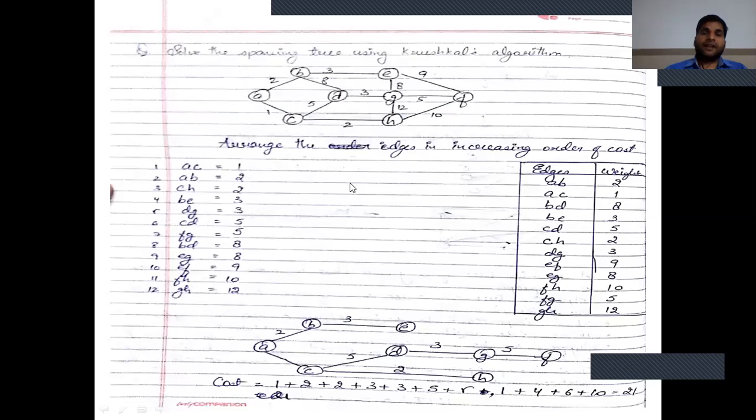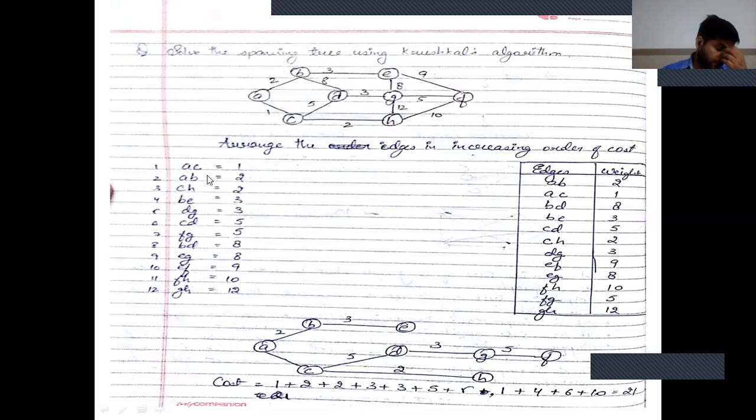So, another example of Kruskal spanning tree. Suppose a graph with vertices A, B, C, D, E, F, G, H is given, with each edge weight given. So first, what we do is arrange the edge weights in increasing order of cost.